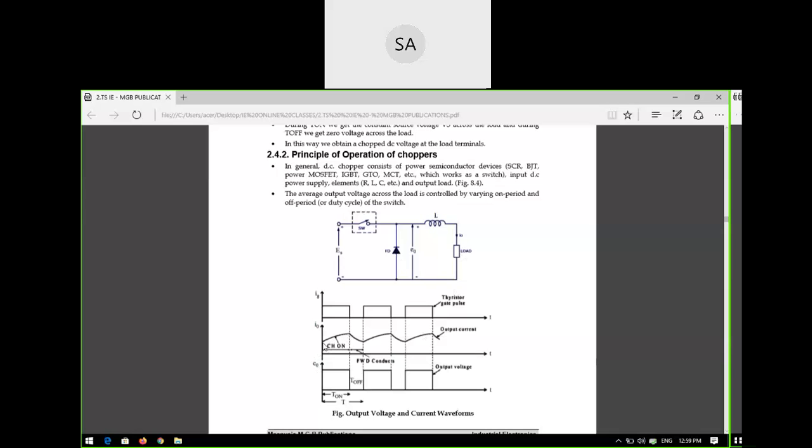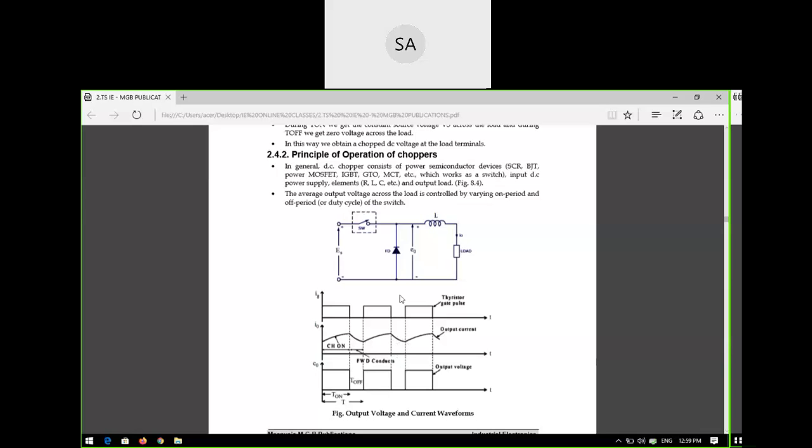Whenever the variable DC, charging and discharging, is positive, you are getting a constant output. Whenever the variable DC is negative, the output voltage will be zero. Whenever the input voltage is increasing, you are maintaining a constant output voltage.